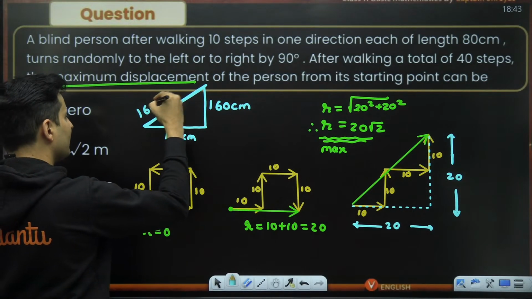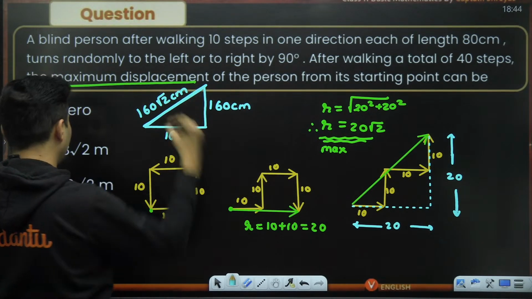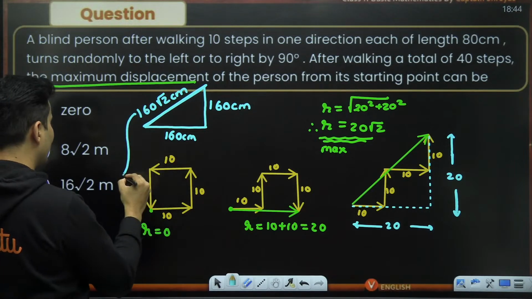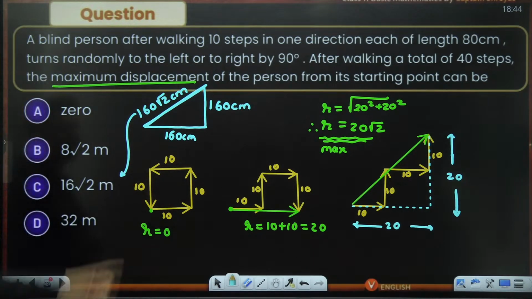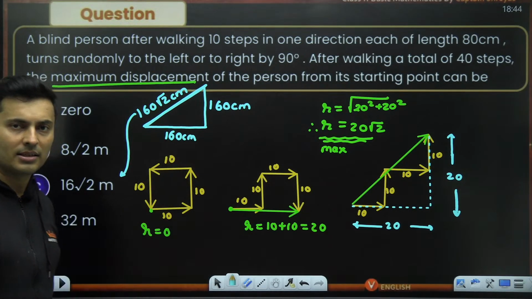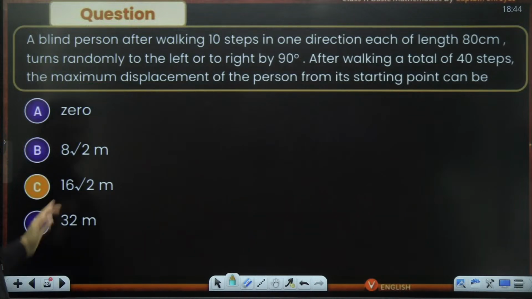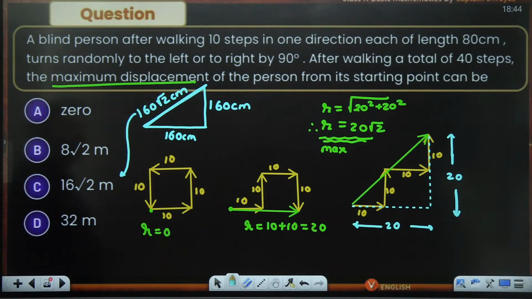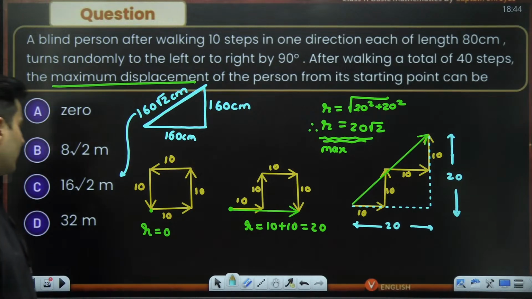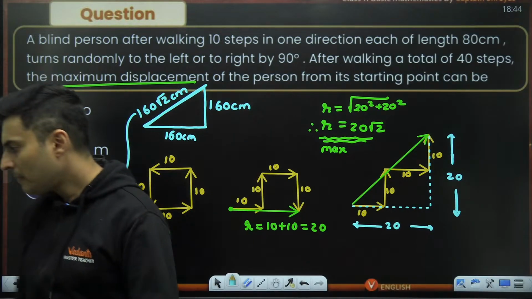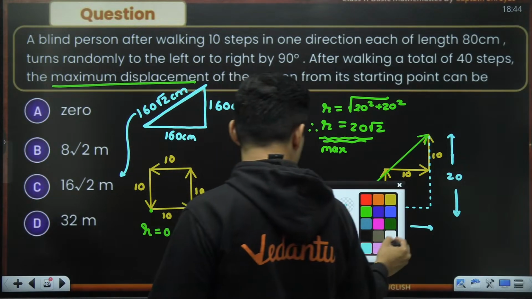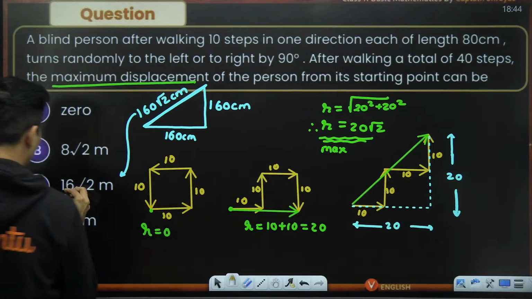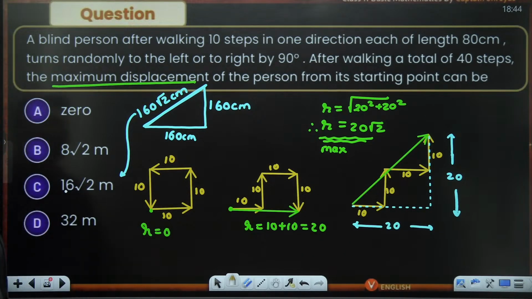This will be 160 root 2 centimeter, which is the same as saying 16 root 2 meter, because 100 centimeter is a meter. Is that absolutely clear, guys? Everyone? Yeah, it should be with a decimal place, 1 point something.